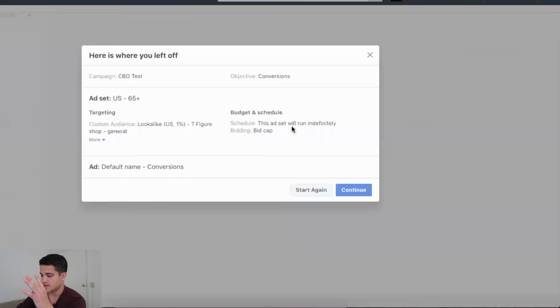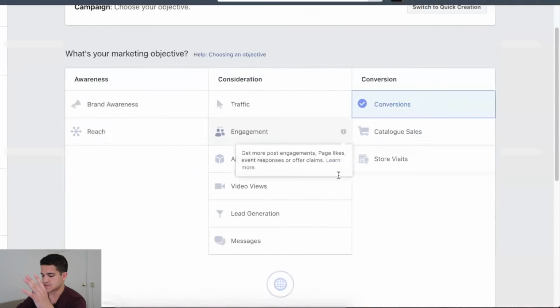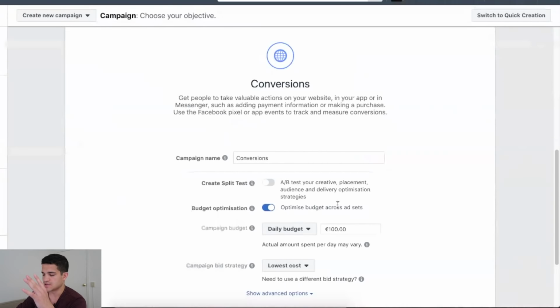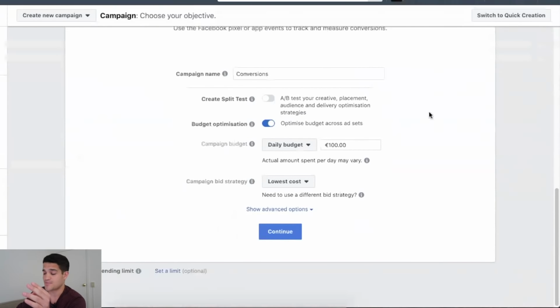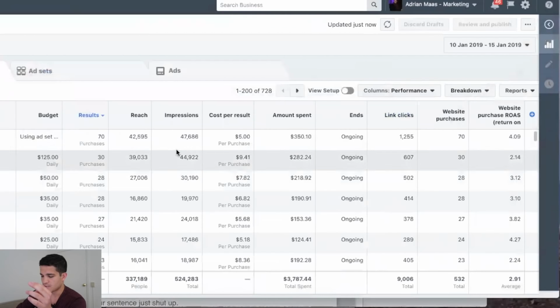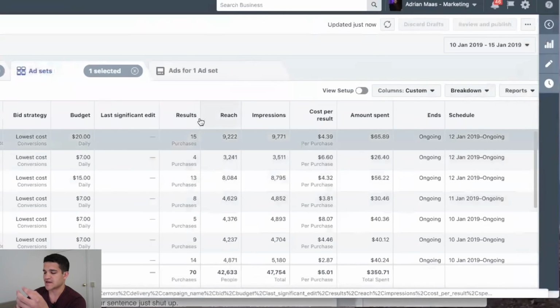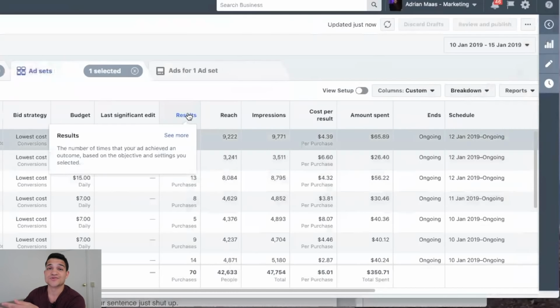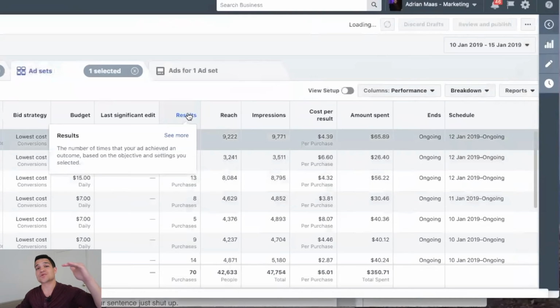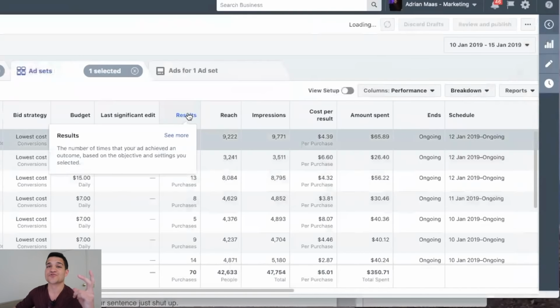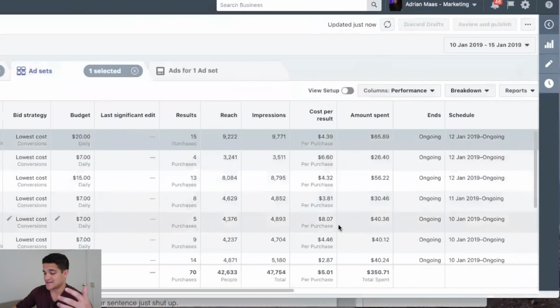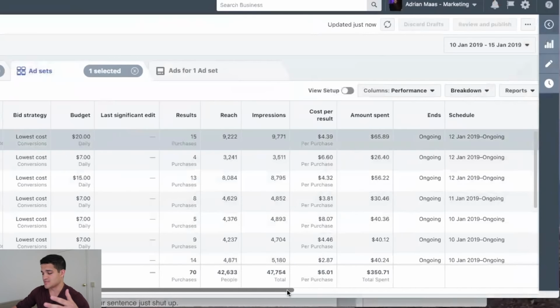You create a new campaign right here, conversions, budget optimization, and then you put a bunch of ad sets inside that same campaign, like I showed you in the other one that I have. And then you have ads per ad set in that campaign. So essentially, that's the way to do it. It's setting the budget for the whole campaign and then letting it optimize for you, and then you get these absolutely amazing, crushing results.